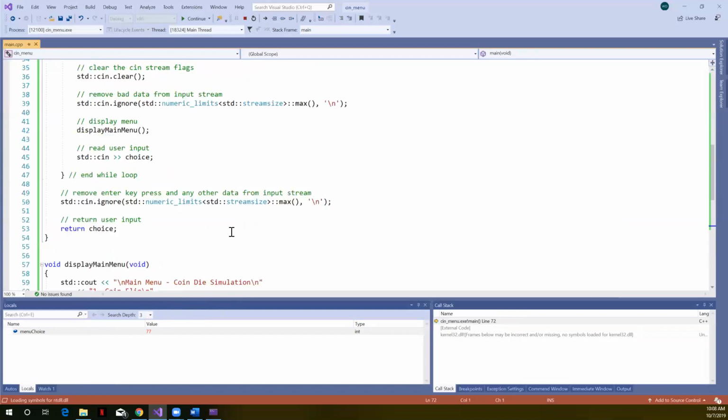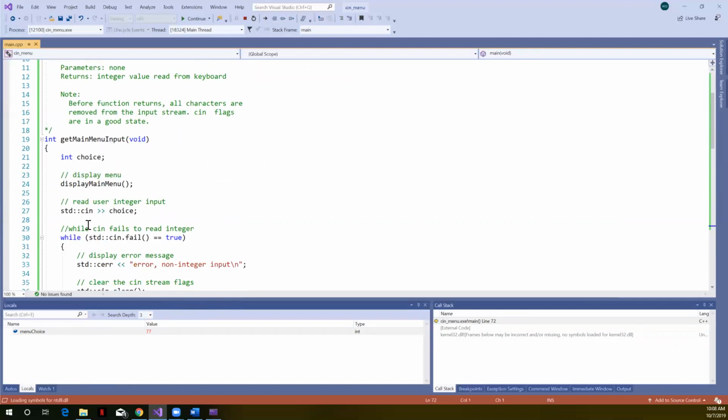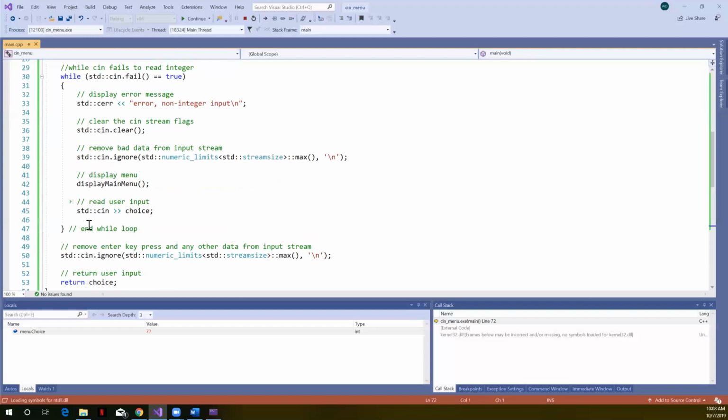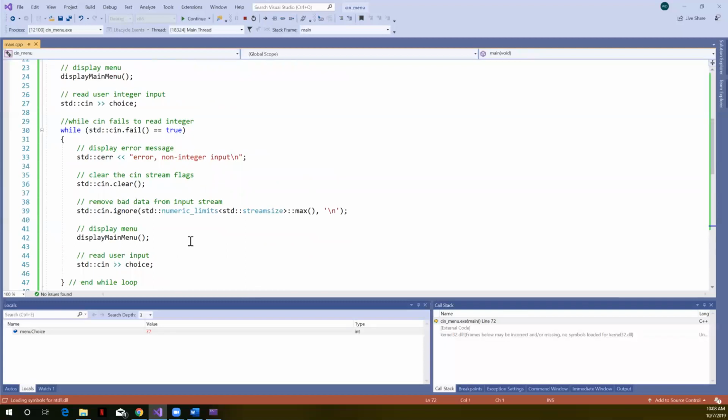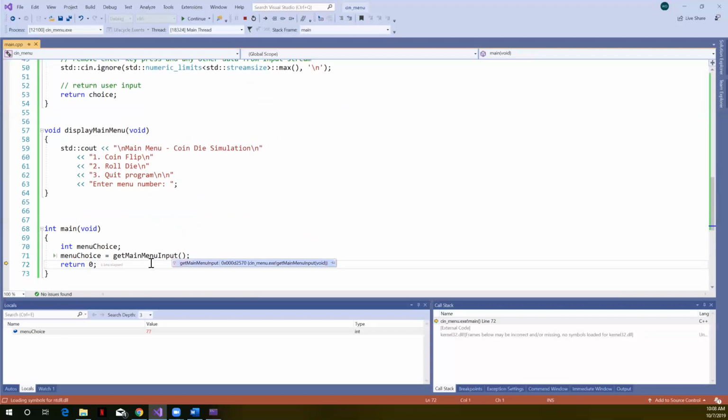The purpose of this function was simply to validate that CN was working correctly. So now back in main, like I said, we can have some other structure that validates whether or not that's a good menu choice.